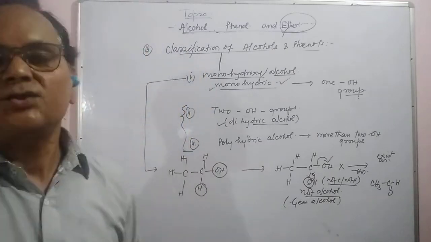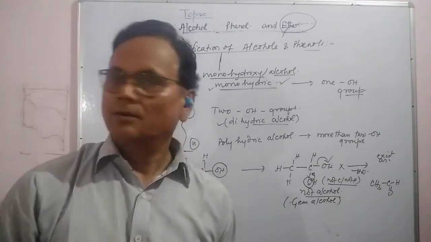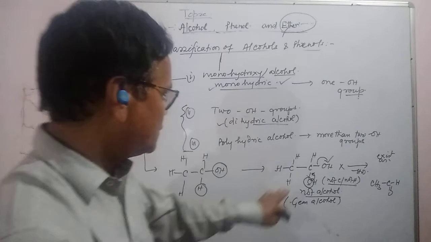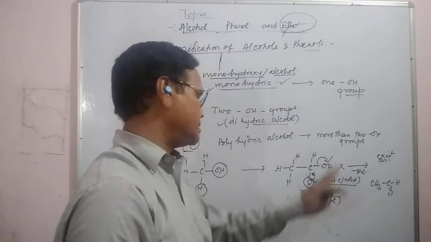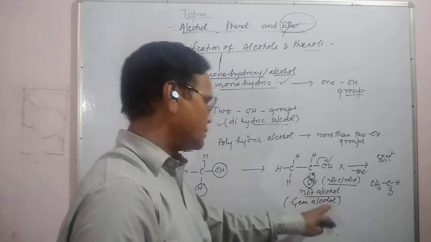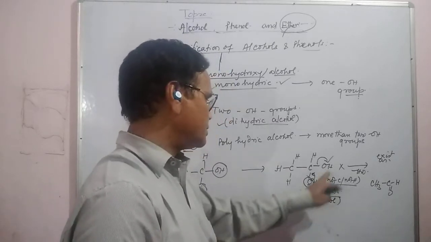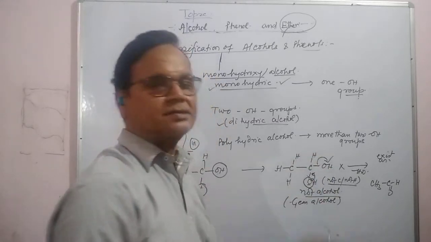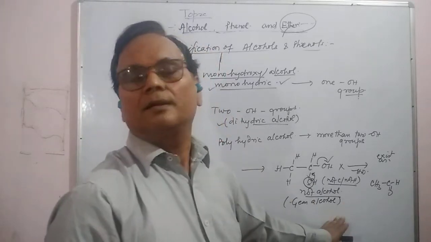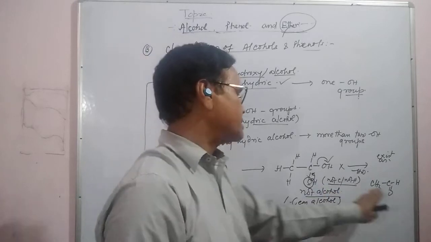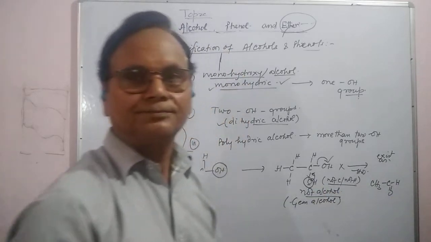It exists as aldehyde, not alcohol. So this gem alcohol does not exist. It is called gem alcohol because two OH groups are attached with the same carbon, but it is unstable. It will never exist. It exists as aldehyde.